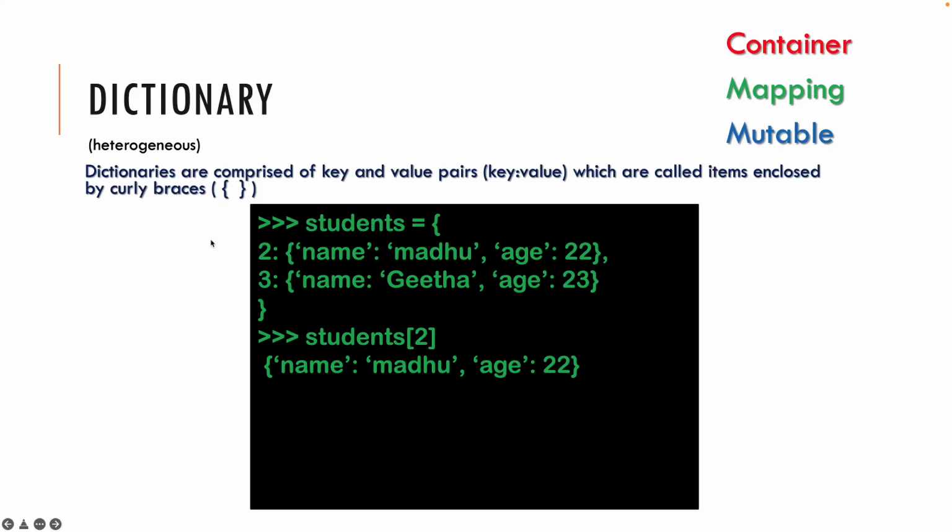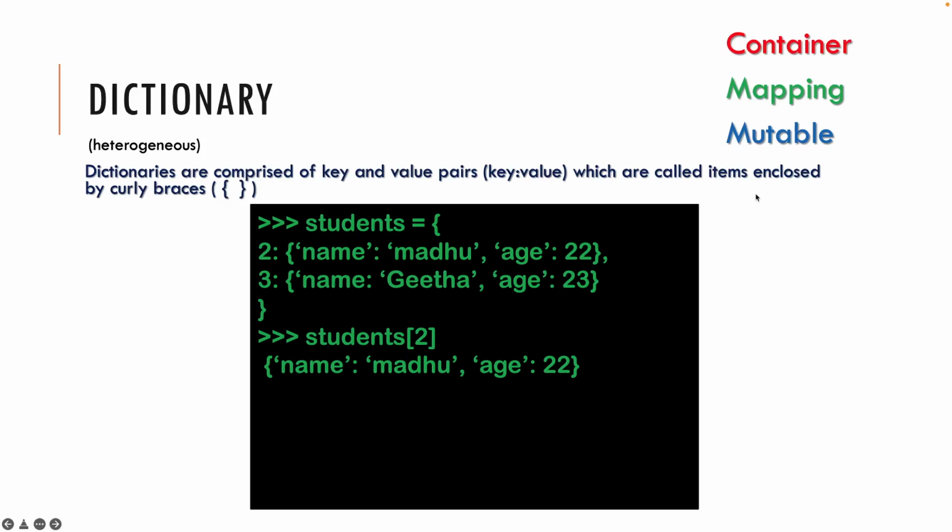This register number is the key to retrieve a student, right? If you don't know the register number, if you don't have the key, it is like reaching home and not being able to open the lock. That way you can retrieve these values. What is the value here? A dictionary here.